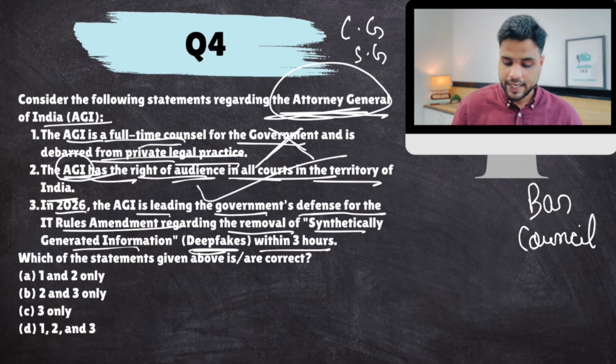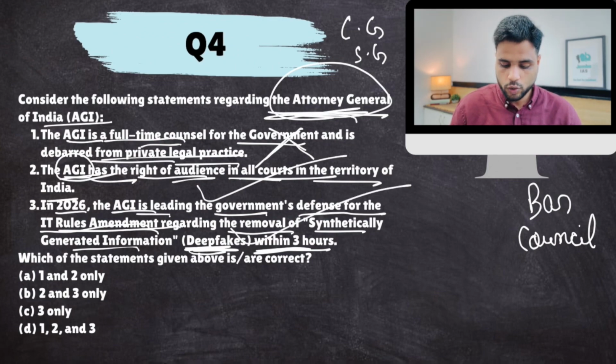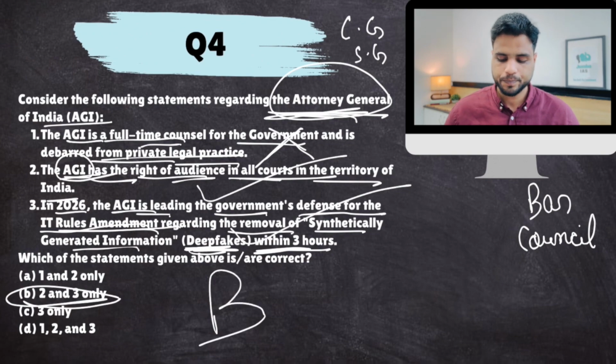Now, recently, government is involved in a case. Government came out with certain rules to regulate social media platforms. If there is a deepfake which harms the interests of India, government can order these social media platforms to remove this deepfake video reel within 3 hours. Now, these social media companies challenged this. They said that these rules are heavy-handed. So they challenged it in the courts, and the government's stand is being represented by AGI. That is why AGI was in the news. So this is also correct. The answer would come out to be B.